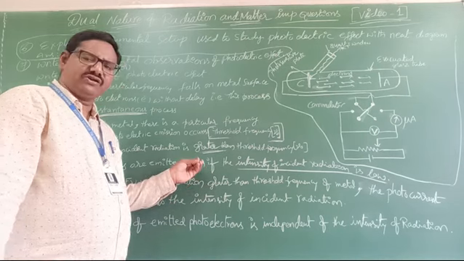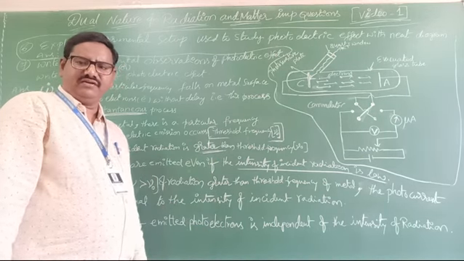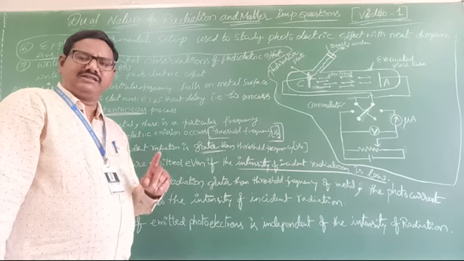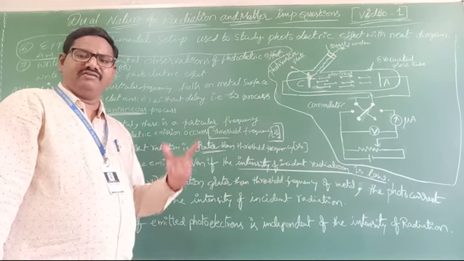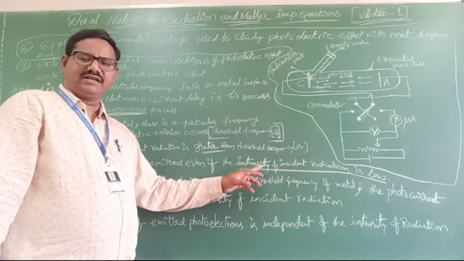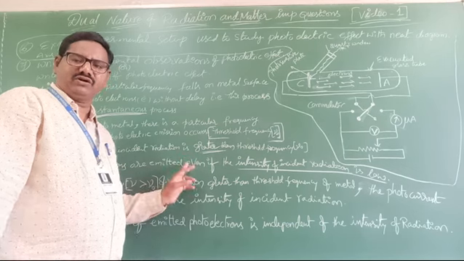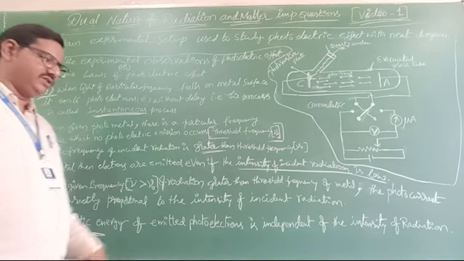Here, whether electrons are emitted or not, the minimum frequency tells that. The intensity tells us that the photocurrent will increase. Clear? The intensity does not decide whether electrons are emitted. So these two points are given in one sentence only here.